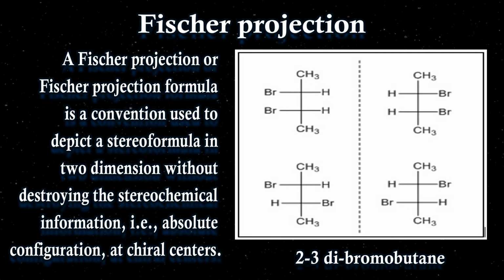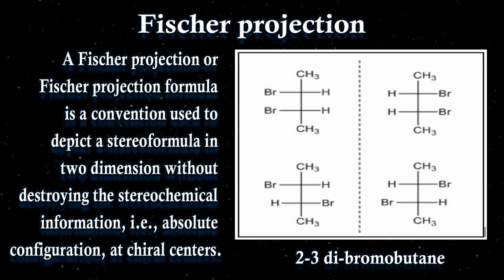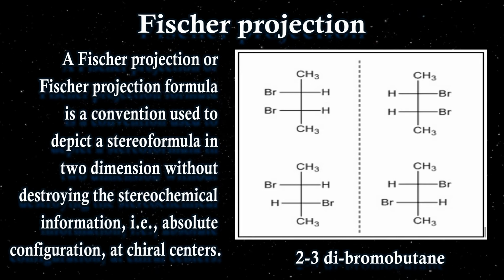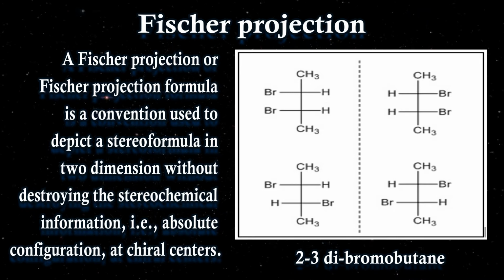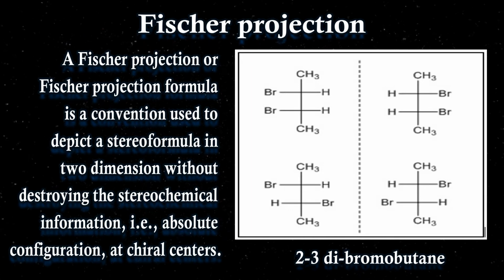The Fischer projection is basically a conversion of a 3D structure to a 2D structure, right? It is called the bond line formula, where we just make a vertical line and horizontal lines.